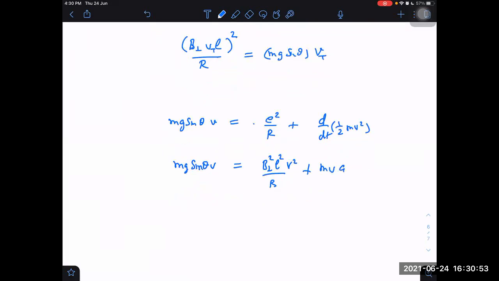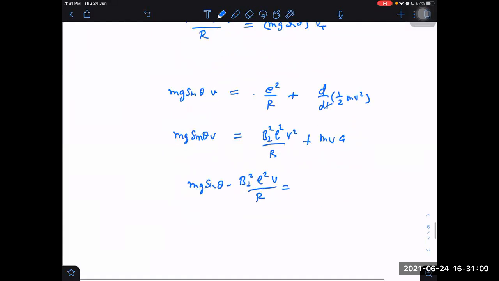Are you getting something from here? Acceleration we are getting. V will get cancelled out. Mg sin theta minus B perpendicular square L square into v by R is equal to ma. Divide by m here also.